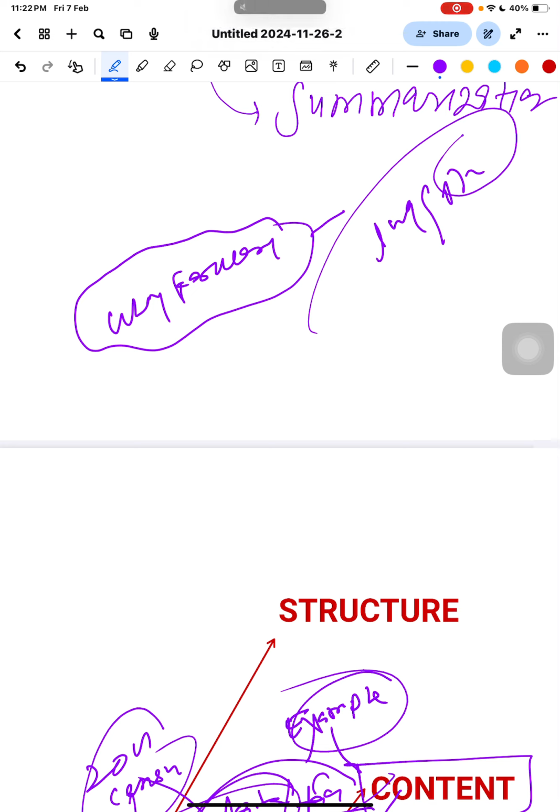Suppose you have written there are various reasons for poverty, like this and that, and there are various challenges. Then you will write the way forward. Whether the question has asked or not, if you have written challenges in your body part, then you have to definitely write the way forward. Why? Because now we have to show the solutions to overcome them.